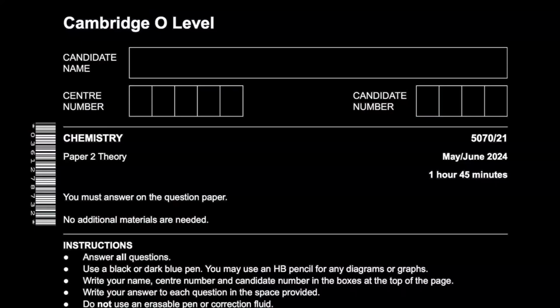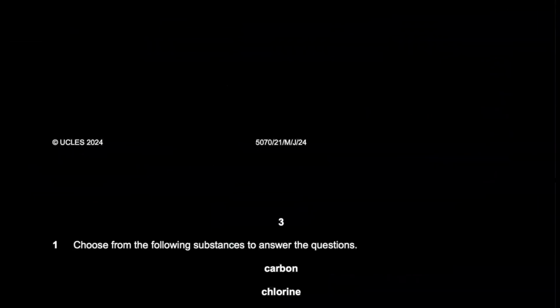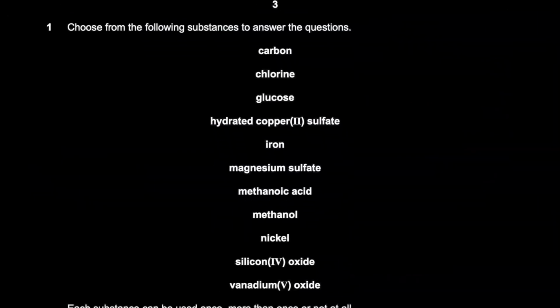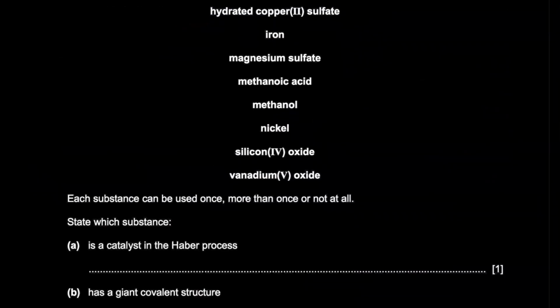So today we're going to be doing May-June 2024, paper 21. It's paper 2, variant 1. Choose from the following substances to answer the questions. Each substance can be used once, more than once, or not at all.